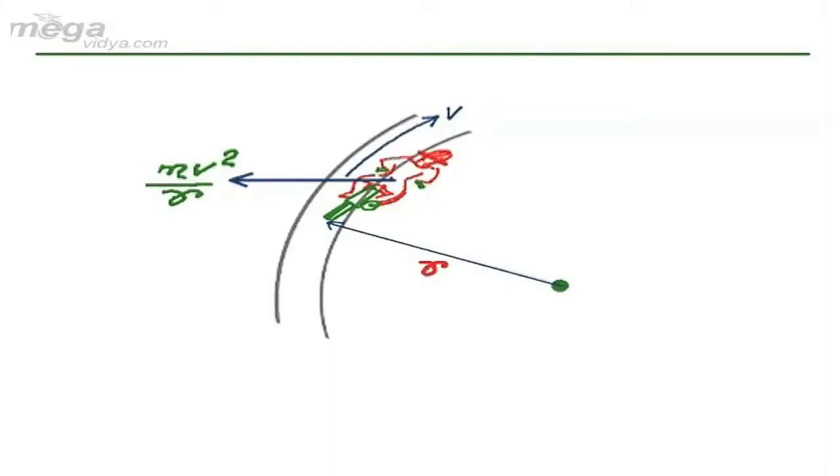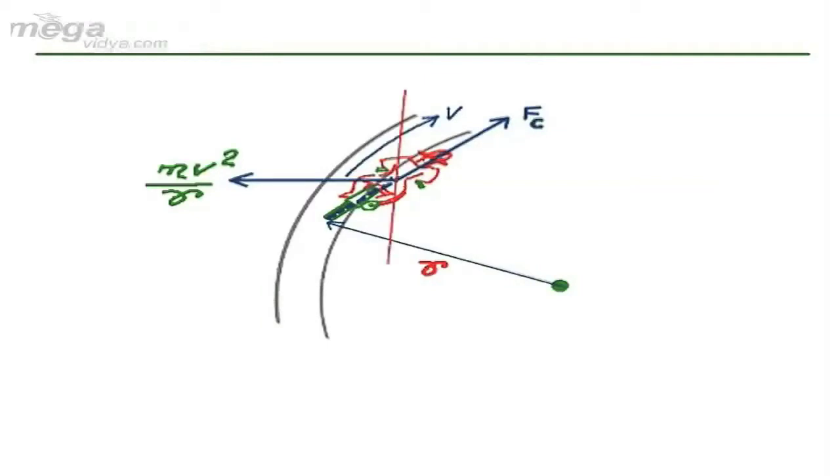If we talk about the net contact force acting on this bike, this net contact force is Fc, which is provided by the normal reaction acting on the bike due to the road and the frictional force along the road. These two forces combined form the net contact force, which is directed in this direction.